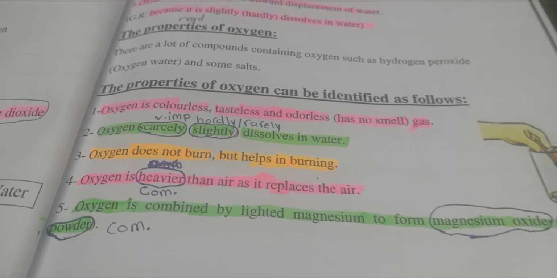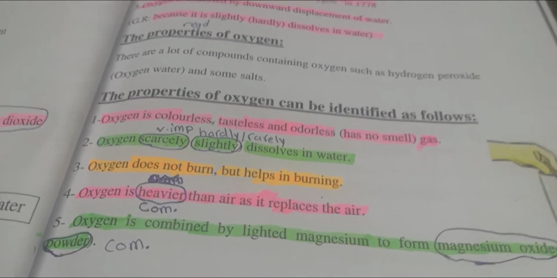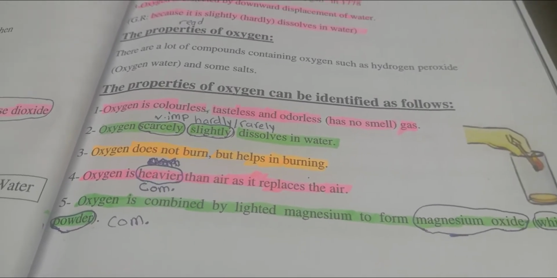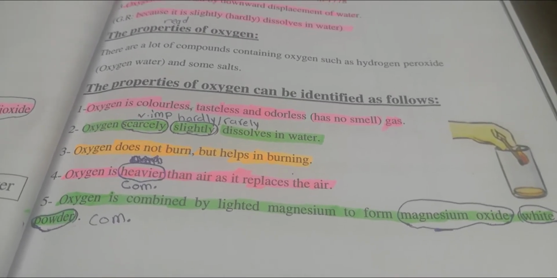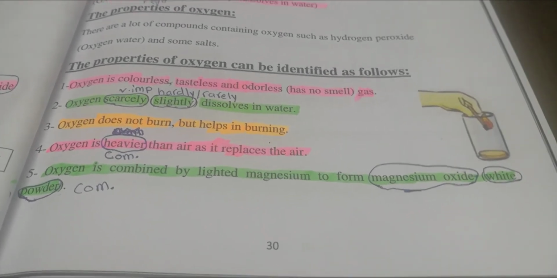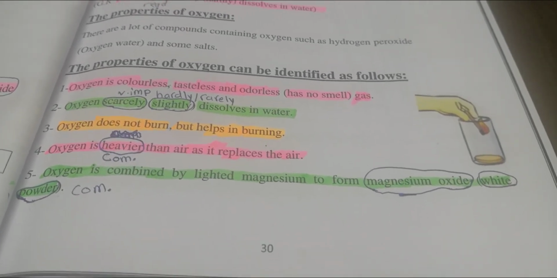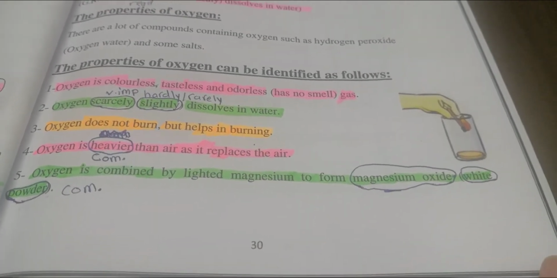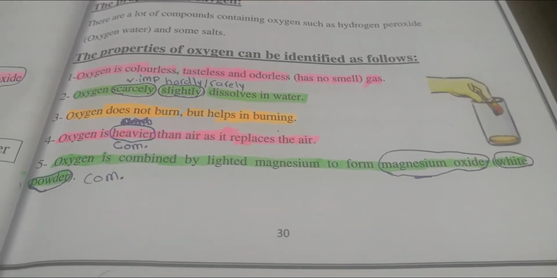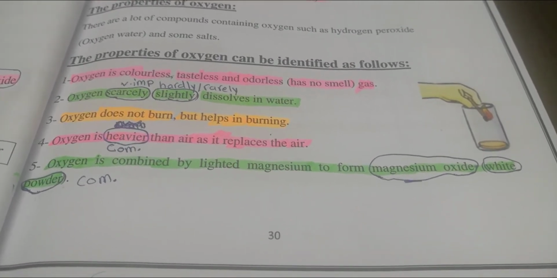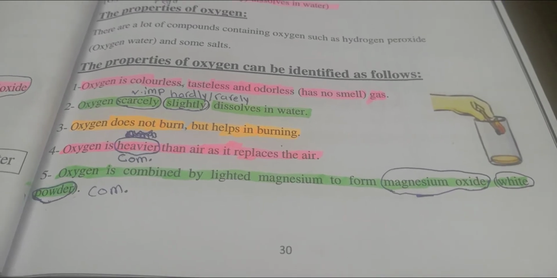Number four, oxygen is heavier than air as it replaces it. The molecules of oxygen are heavier than the molecules of other gases. Allah subhanahu wa ta'ala created it heavier to stay down, to be around us everywhere, so we can take it easily during the respiration process. Number five, oxygen is combined by lighted magnesium to form magnesium oxide, which is a white